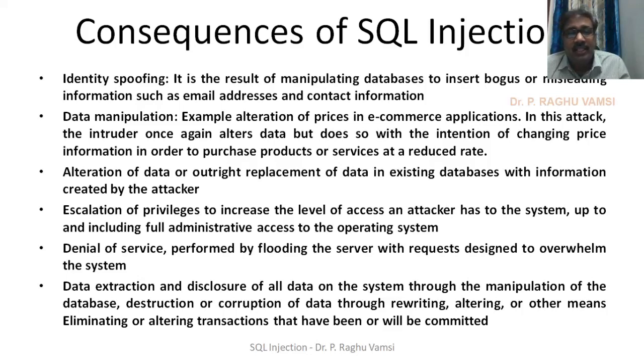Next is escalation of privileges, to increase the level of access an attacker has to the system, up to and including full administrative privileges or full administrative access to the operating system. We will observe this in the case study in tutorials 12 and 13, the vulnerable OS v2 penetration testing: how to escalate the privileges, how to gain access to the database user, how to crack the password of the database user, and how to identify which database is used. These are the things we are going to see in that case study.